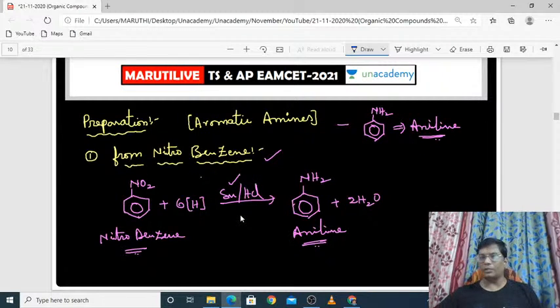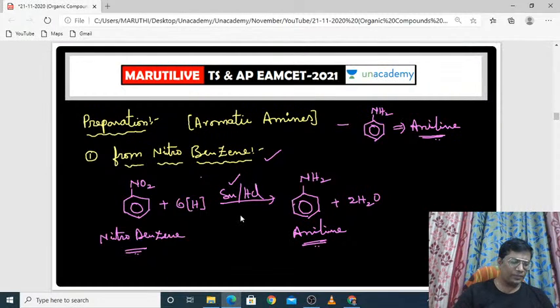Okay, coming to the preparation techniques. What are the preparation techniques we have? Aromatic amines can be prepared. Aromatic amines means aniline, benzene with NH2. This is called aromatic amine, we can call it aniline. This aniline can be prepared from nitrobenzene. Benzene with a nitro group is called nitrobenzene.